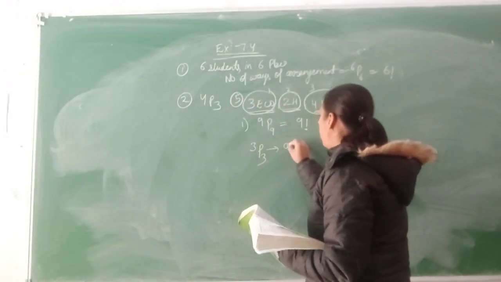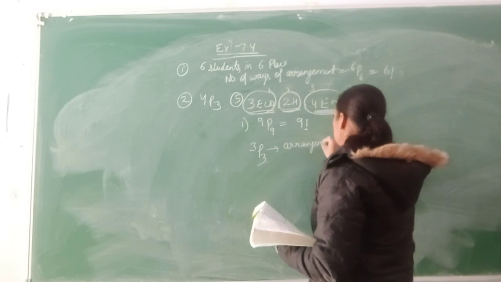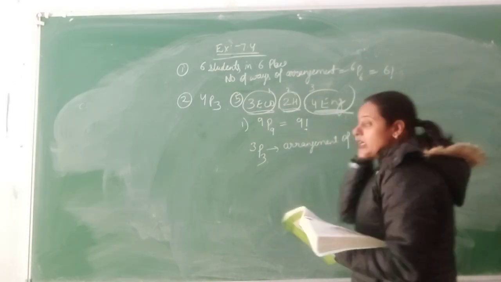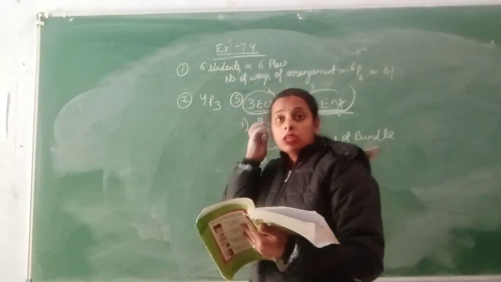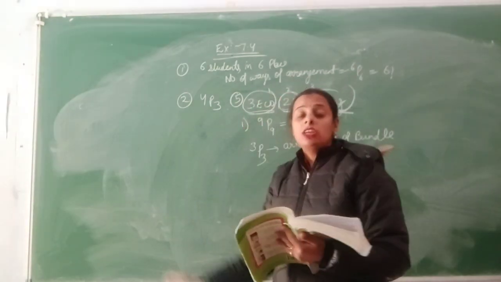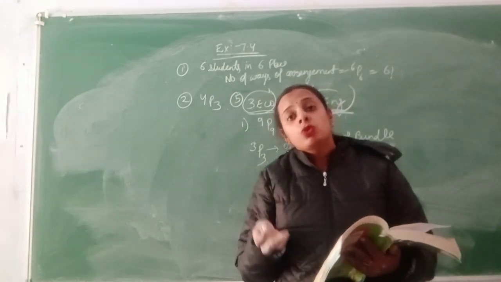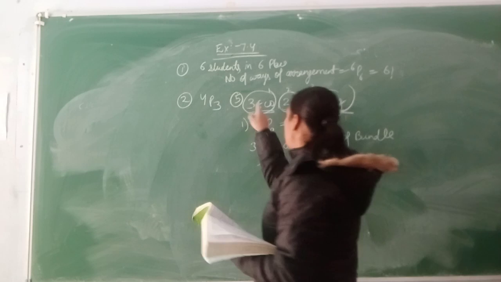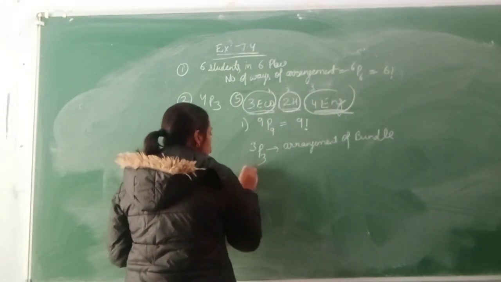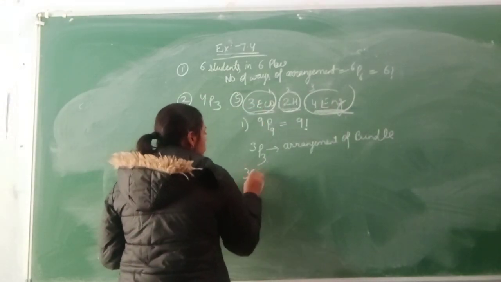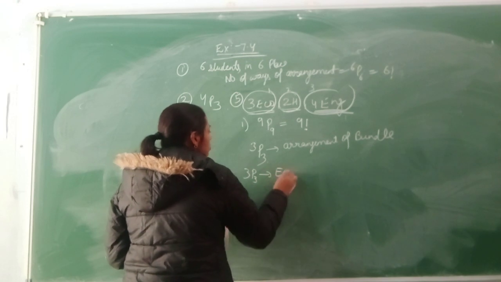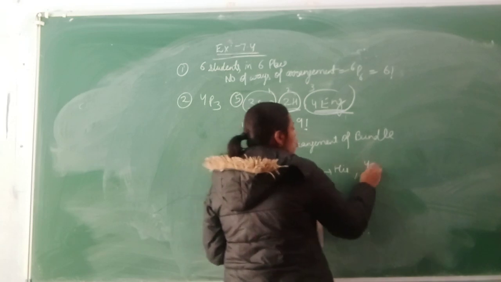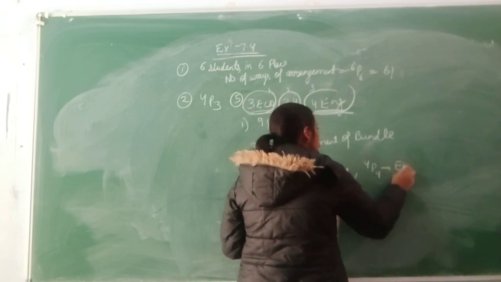This is the arrangement of bundles. But what about their individual changes? In these 3 economics books, I don't know which book comes first, either it's of NCERT or some other publication. So they will be mutually interchanged also. So 3P3 for the economics arrangement, 2P2 for the history books arrangement and 4P4 for the English books arrangement.